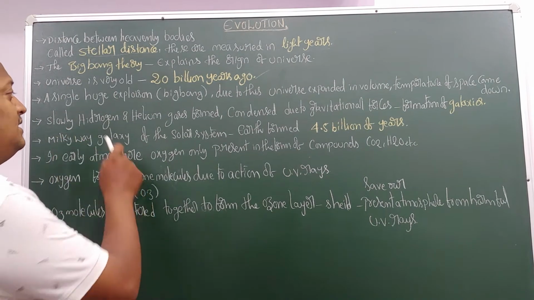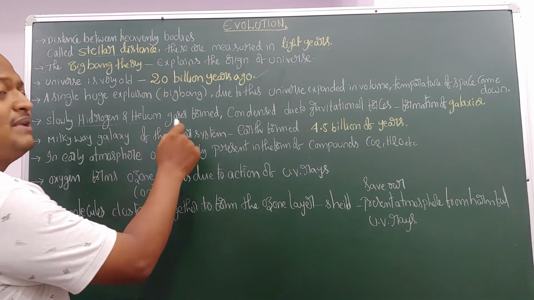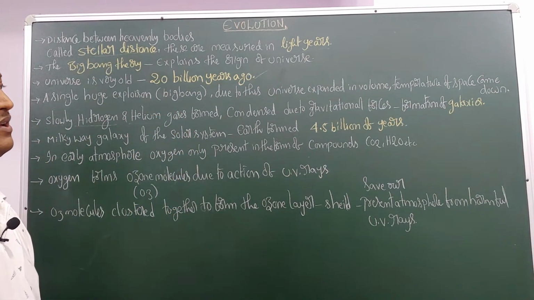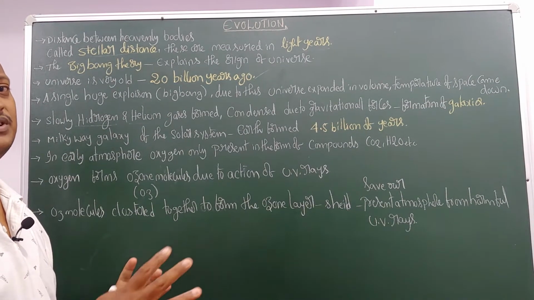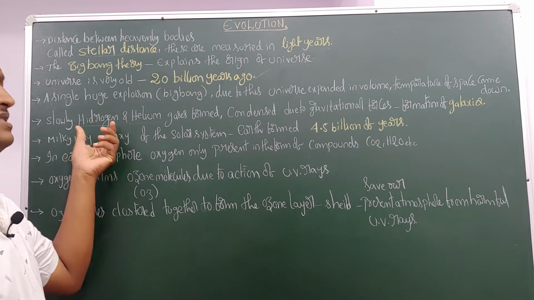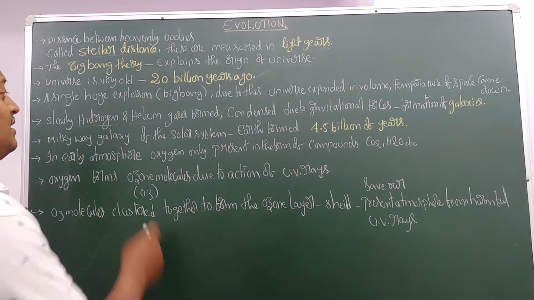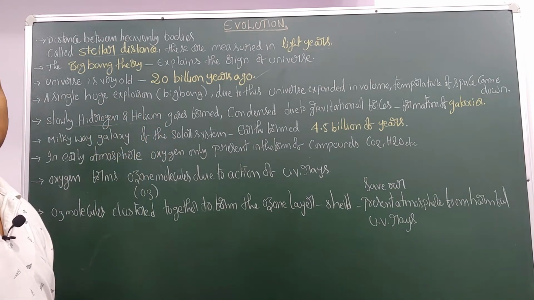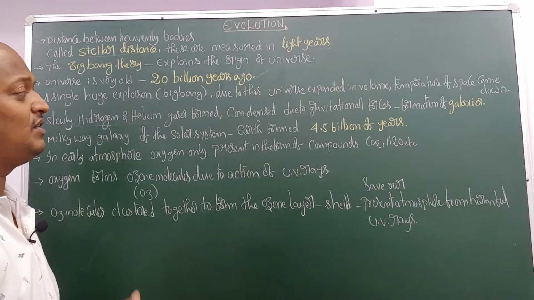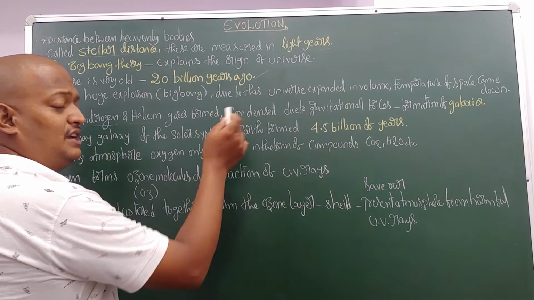Slowly, hydrogen and helium gases were formed. Once the universe was formed and expanded, the first gases formed in the universe were hydrogen and helium. No other gases were formed.